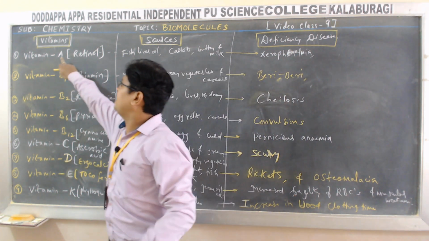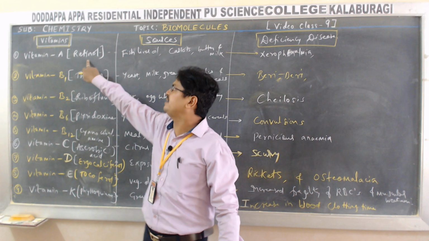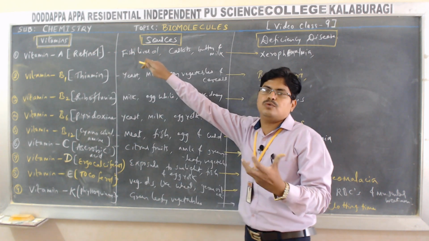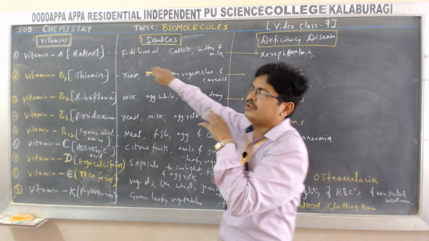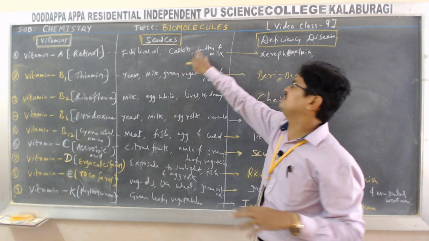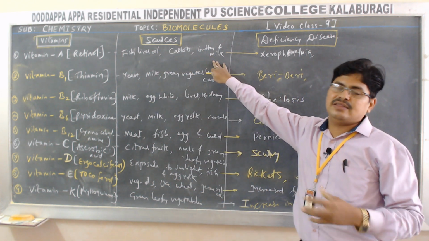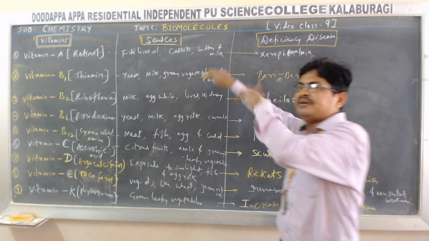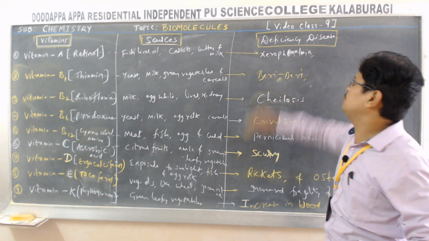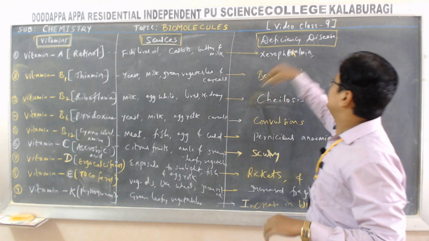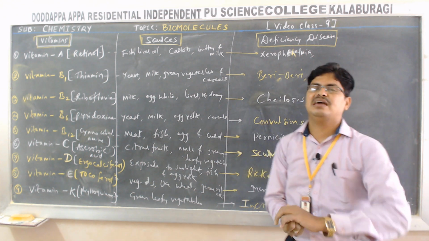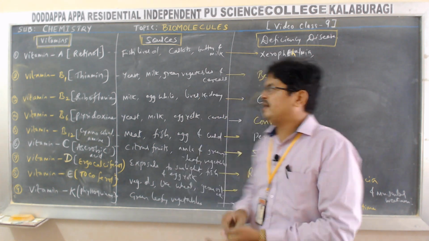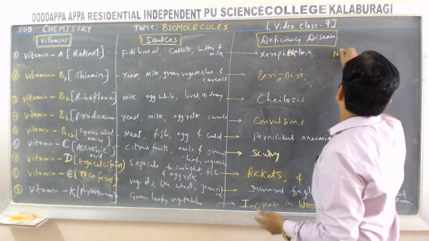First, vitamin A, chemically called retinol. What are the sources of vitamin A? Fish liver oil, carrots, butter and milk. What is the disease caused by deficiency of vitamin A? Deficiency of vitamin A leads to xerophthalmia. Xerophthalmia means hardening of the cornea of the eyes, and it also leads to night blindness.